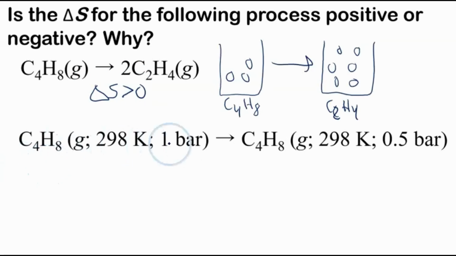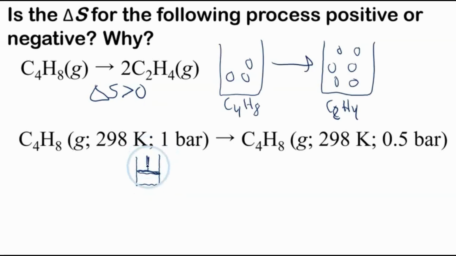Next one here, C4H8 going to C4H8. So it's the same substance going to the same substance. So it's not changing substances. We're not doing a chemical reaction. We're still going from a gas to a gas. The temperature is the same, but we're decreasing the pressure under constant temperature. So how can we decrease the pressure? Well, there's not too many ways to do it, right?